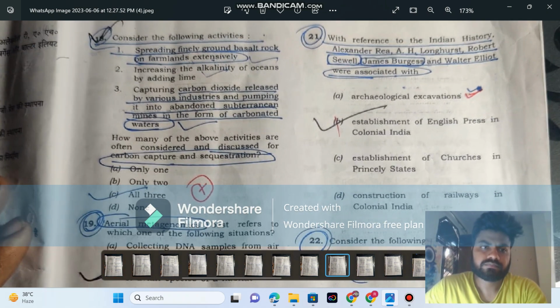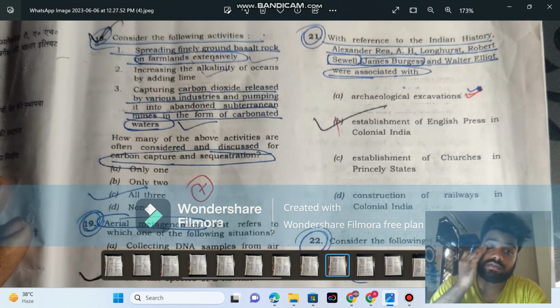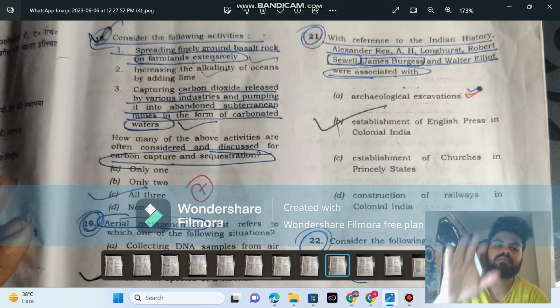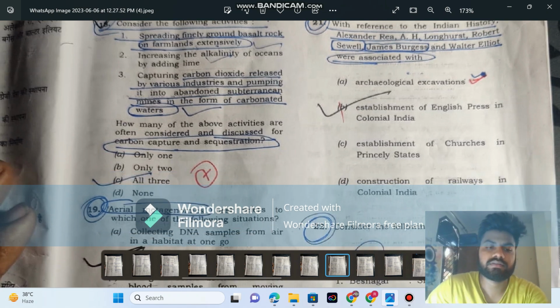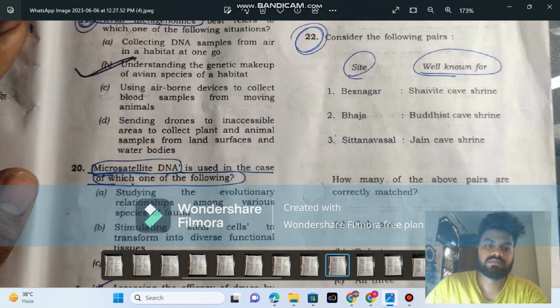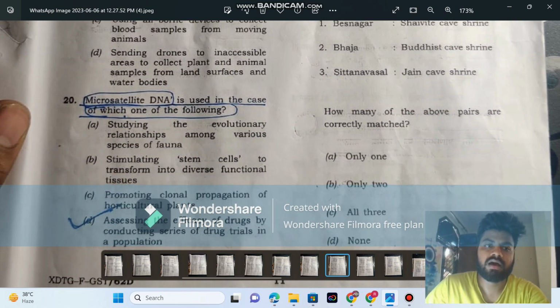And then the 15th question. The 15th question is spreading finely ground basalt rock. This is from science and tech. All three is the answer, option D. Aerial metagenomics. It is like aerial air. So this is from A. A is the correct answer. B is wrong. Because of exam pressure, I have not done it right.